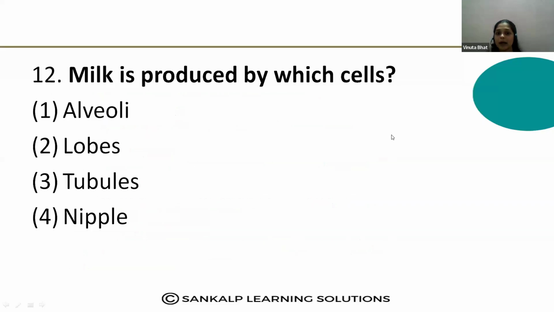Milk is produced by which cells? Yes, what is the correct answer? Alveoli, lobes, tubules and nipple. What is the correct answer? That is produced by the alveoli. Yes, the 12th one, the first answer, alveoli, is the correct answer.